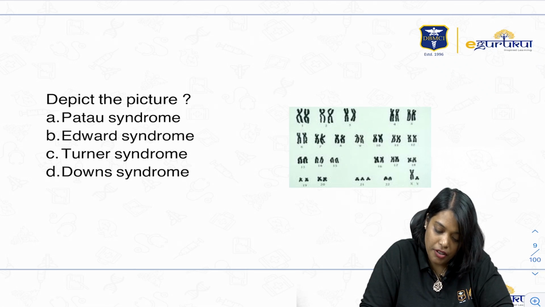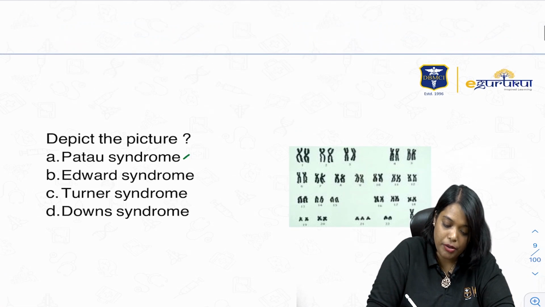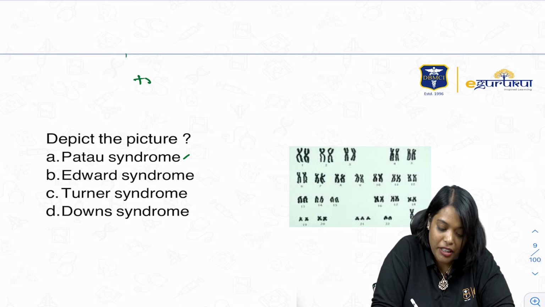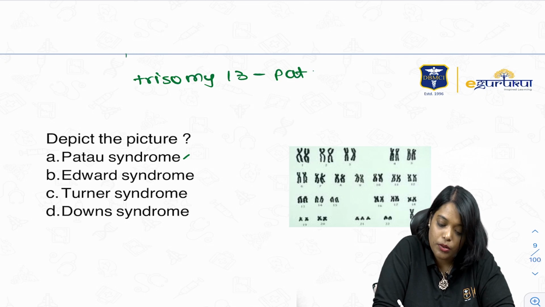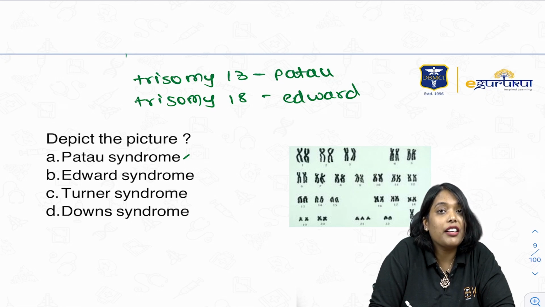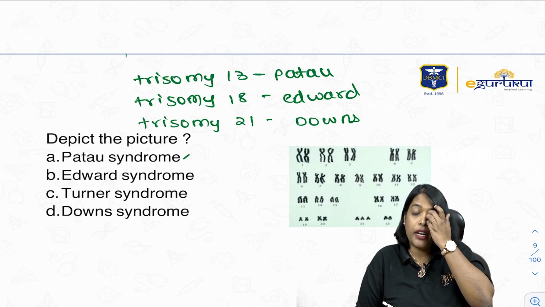So depict the picture. So what is Patau? So I'll tell you one first. What are these trisomies? How to remember? So trisomy 13, Patau. Trisomy 18, Edward. Trisomy 21, Down. So we have Patau, Edward, and Down's.